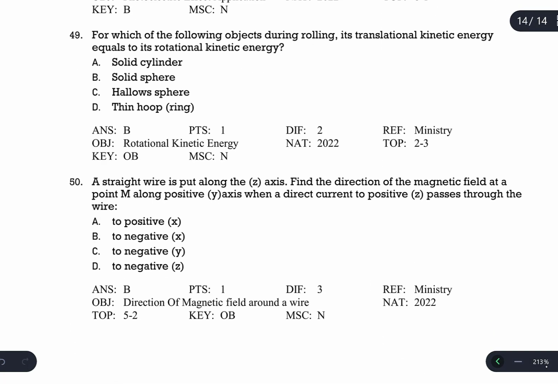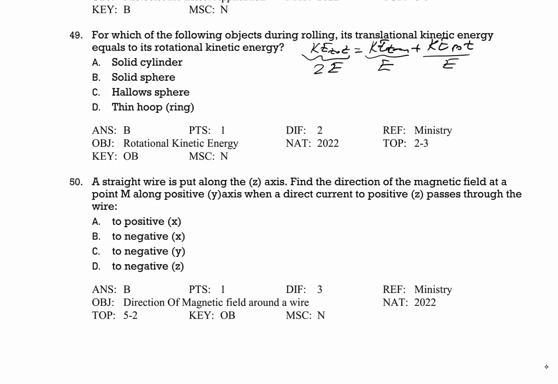Question number 49. For which of the following objects during rolling does its translational kinetic energy equal its rotational kinetic energy? You know, the total kinetic energy is equal to the translational kinetic energy plus the rotational kinetic energy for a rolling object. So these are equal. If the translational kinetic energy is E, the rotational kinetic energy is also E, and the total kinetic energy is going to be twice that. So for which shape is it?